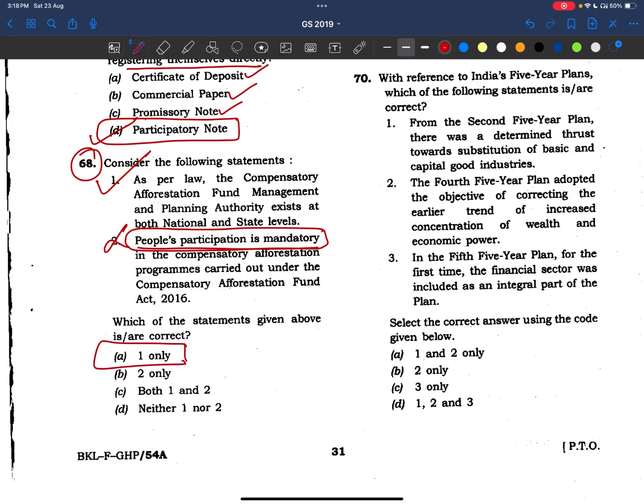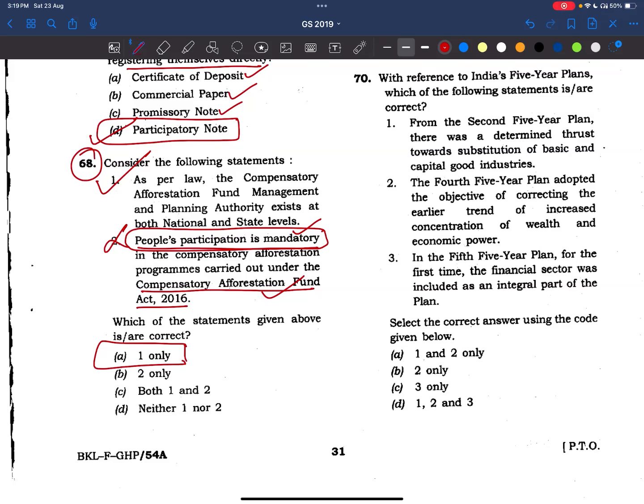We have to read about this act, Compensatory Afforestation Fund Act, right? This 2016, very, very important. Okay, now see, this CAMPA fund is there, no? It comes under public account. Okay, public account of India and public account of the state. Okay, not the consolidated fund of India. Okay, please remember this fact. So let's revise about this act. Okay, I'll try to make notes and I'll share in the Telegram.